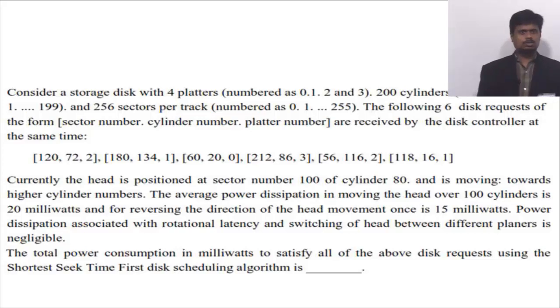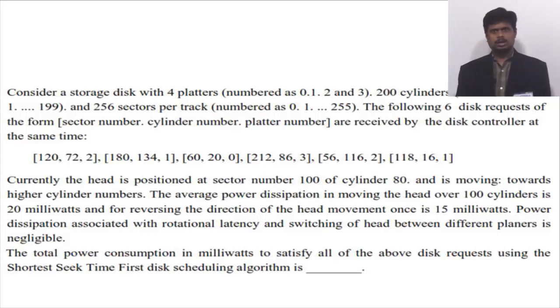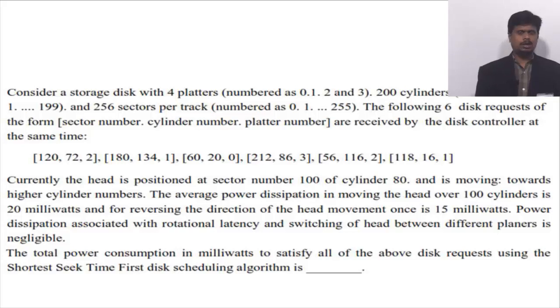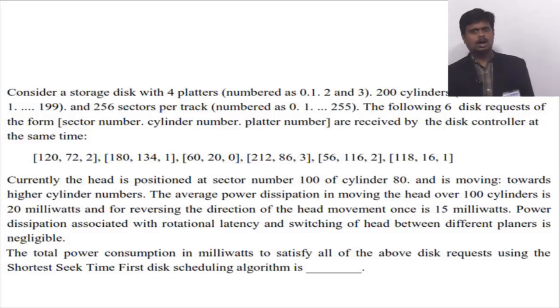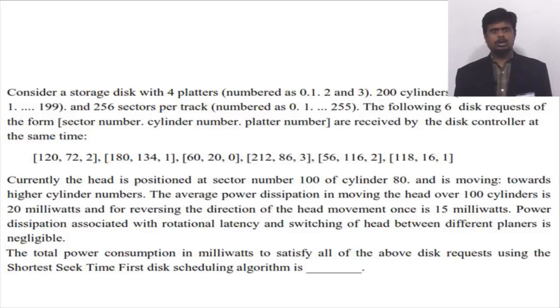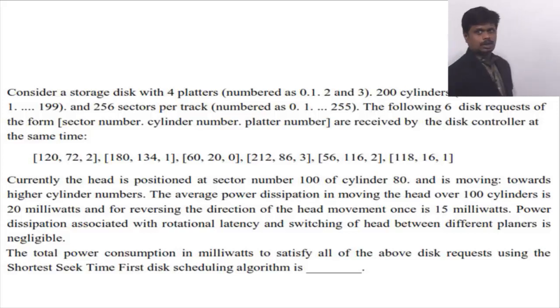Power dissipation associated with rotational latency and switching of head between different platters is negligible. The total power consumption in milliwatts to satisfy all of the above disk requests using the shortest seek time first scheduling algorithm is dash.